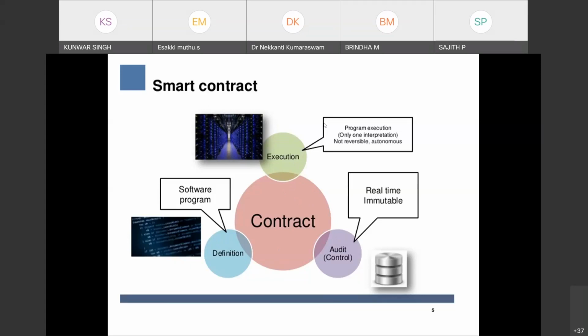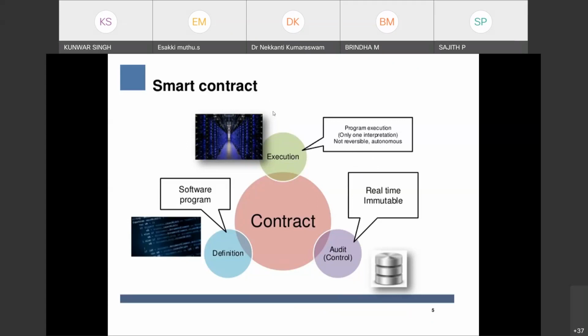Okay. The execution, the interpretation will be only one. There will be a unique interpretation, the way the code will work. So in this case, there will be only one interpretation, and there is no concept of punishment because there is no trusted party. Okay. So this is the way.